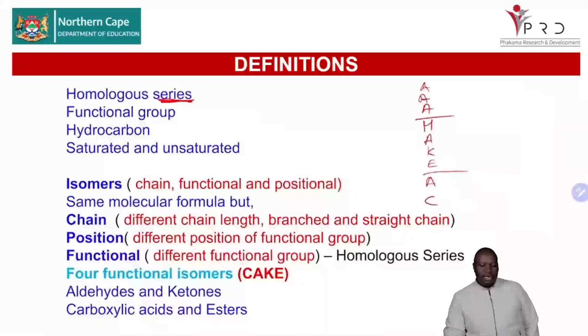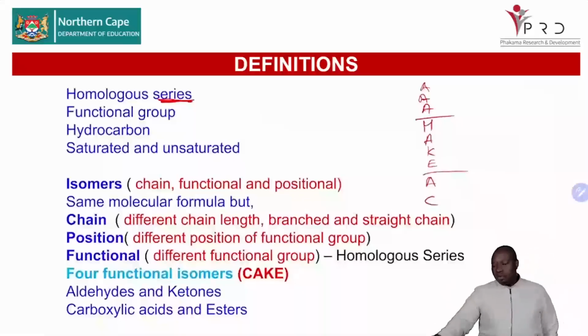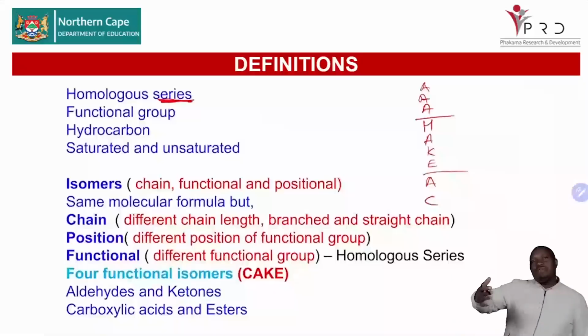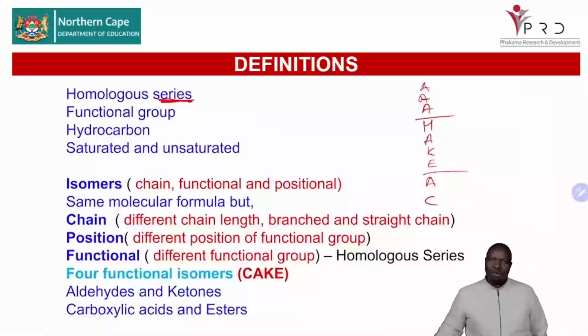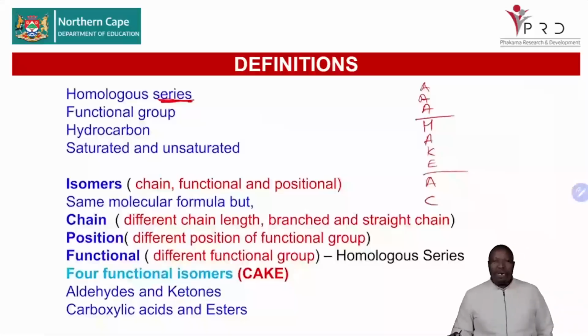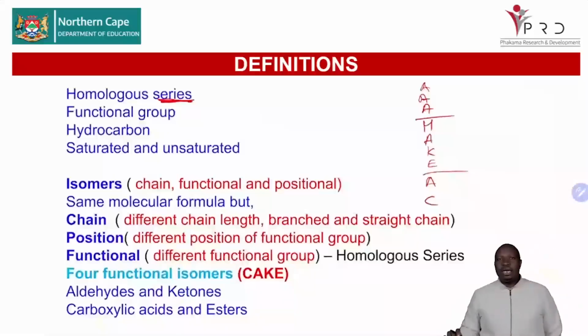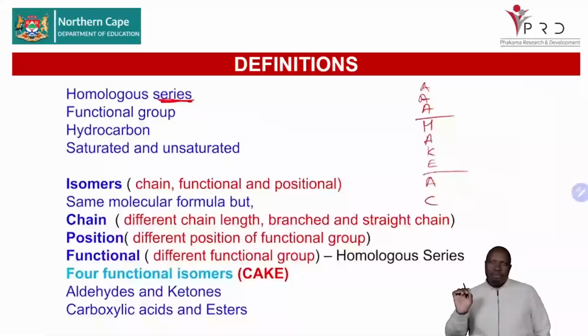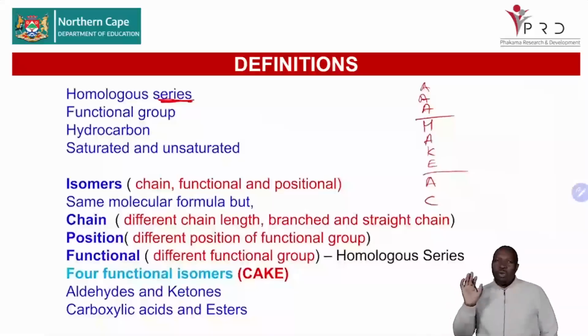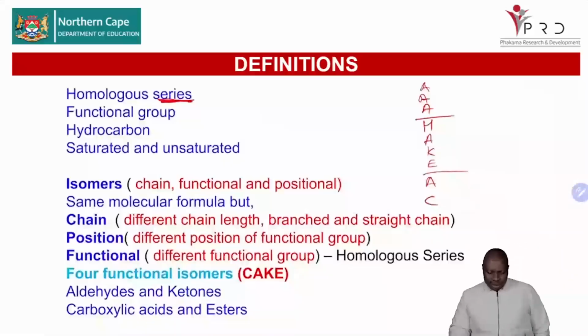So you have to know that within a homologous series, all of them will be described by the same general formula, and then each member will differ from the other by a CH2 group. So it's very important to understand that if I'm talking about alkanes, they have the general formula CnH2n+2. If I'm talking about alkenes, we'll say CnH2n. Alkynes, we'll say CnH2n-2. So you've got to know all those 9 general formulas for all those 9 homologous series.